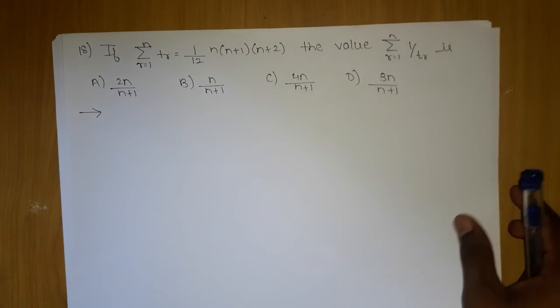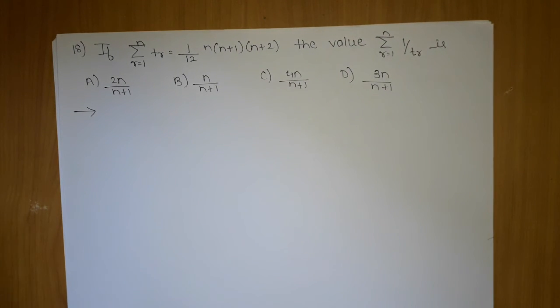Okay, so the 18th question which we are going to tackle is: if summation r equals 1 to n, Tr is equal to 1 upon 12, n into n plus 1 into n plus 2, the value of summation r equals 1 to n, 1 upon Tr is what, 2n upon n plus 1. Some 4 options are given.